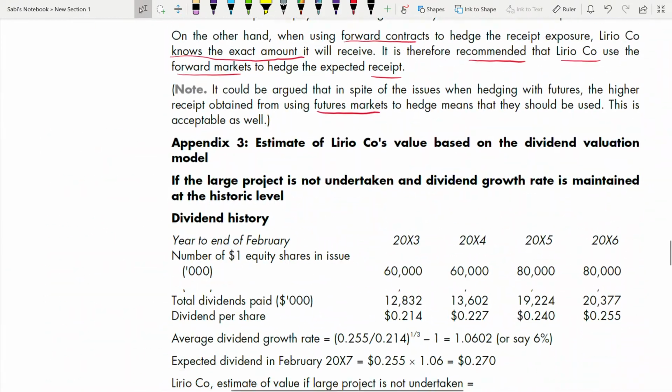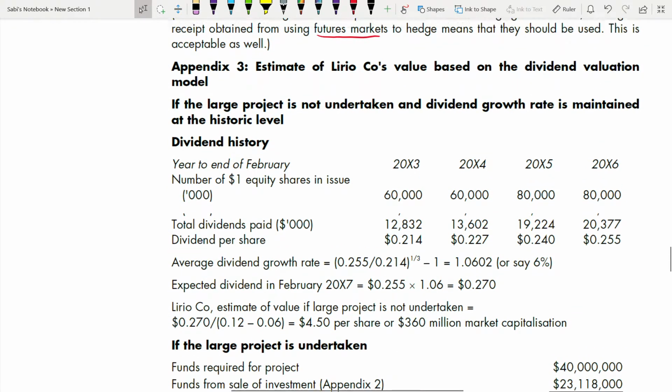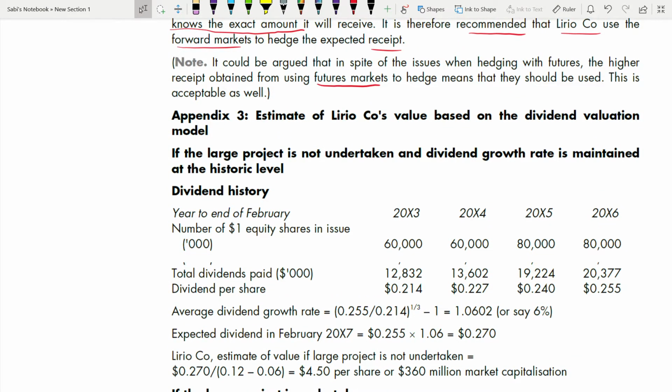So let us go here. If the large project is not undertaken, you have to clearly mention that the large project is not undertaken and the dividend growth rate is maintained at the historic level. And how are we going to estimate the company's value? Based on the dividend valuation model. Why the dividend valuation model? Because dividend is there, right?